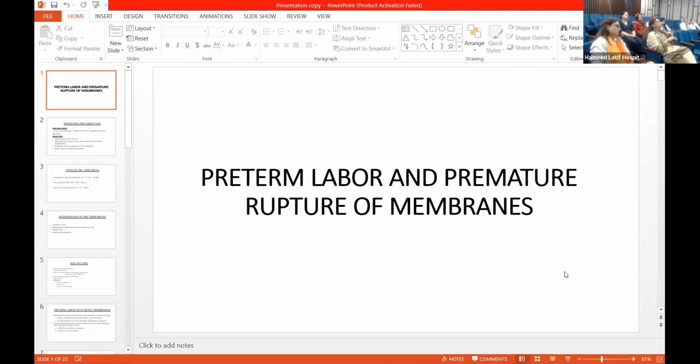Or please in utero transfer की बात जरूर करो, because a premature baby should not be born in every hospital. A premature baby should be born in a hospital which has got adequate facilities for management of preterm babies.